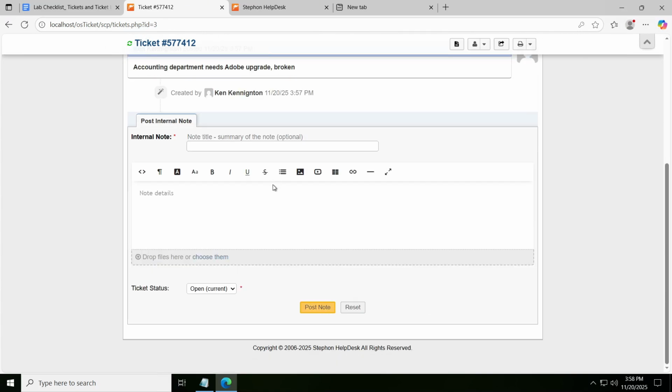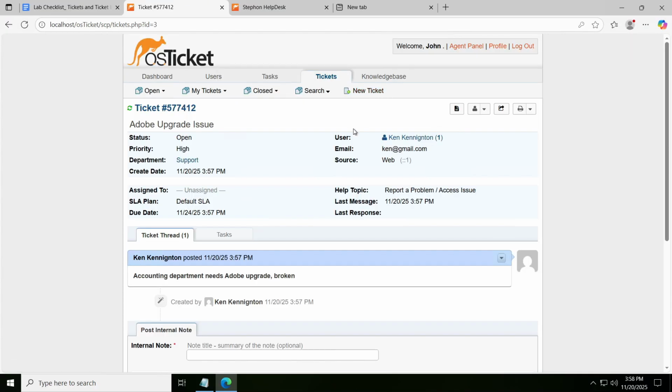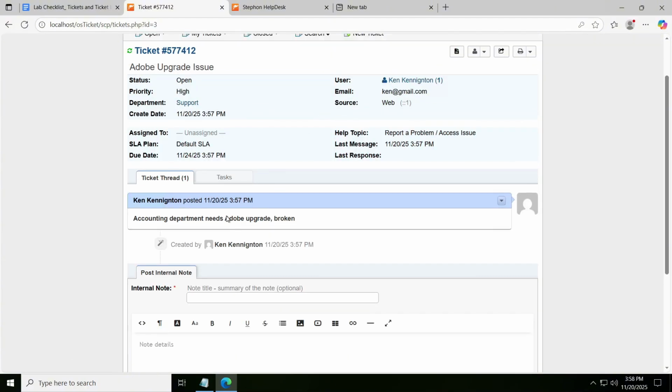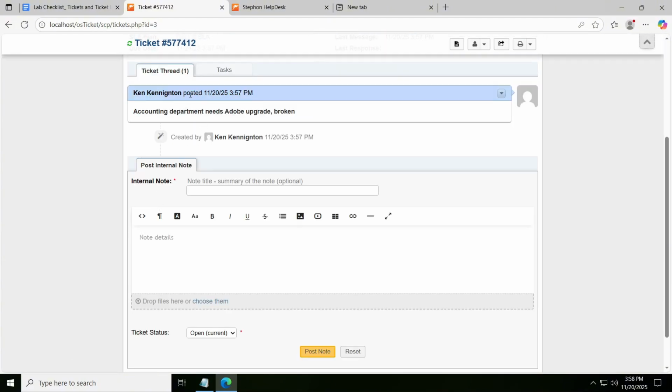All right, so let's keep looking. We probably would have contacted Ken. We would like to find out how many people are in the accounting department or how many people are affected by this problem. And we might find out it's only 2 people affected by the issue. And we might ask when was the last time they restarted, and they say they haven't restarted in a long time. So we know that there were updates recently, so we might just ask them to restart.